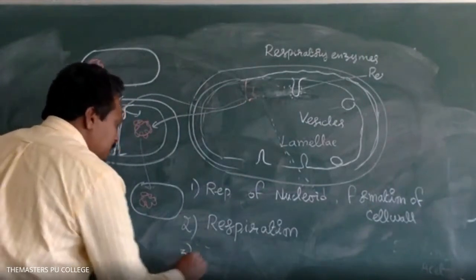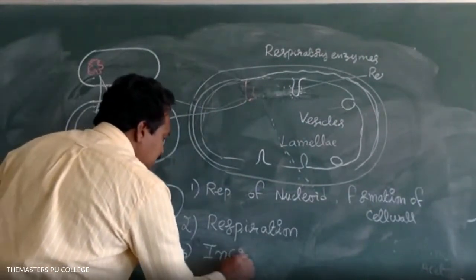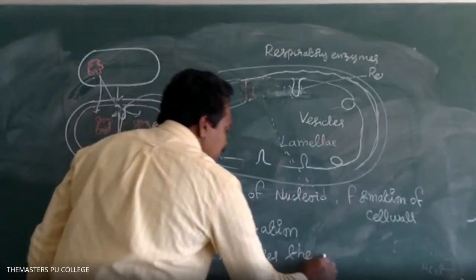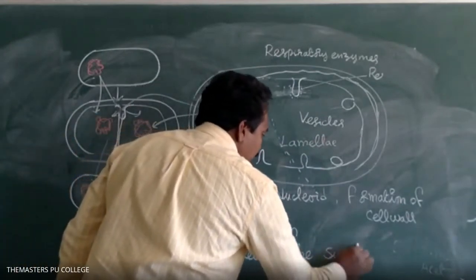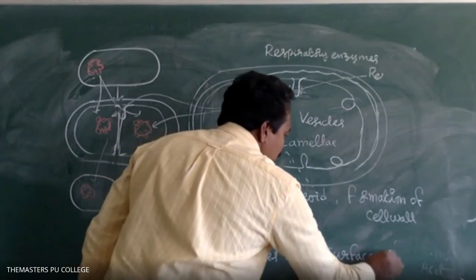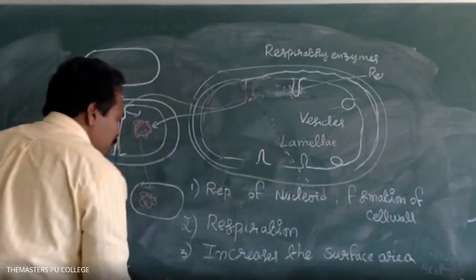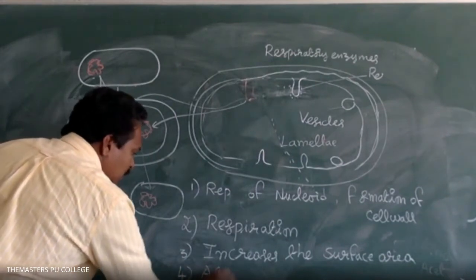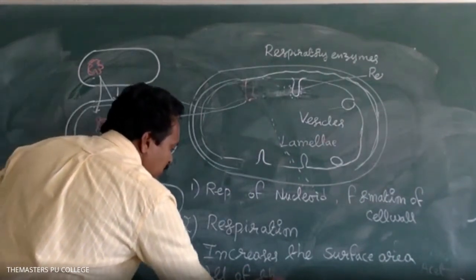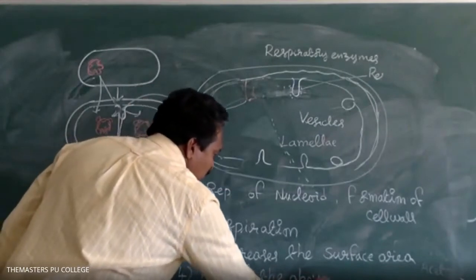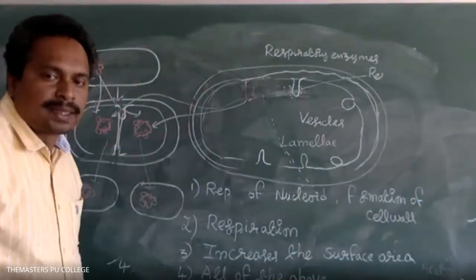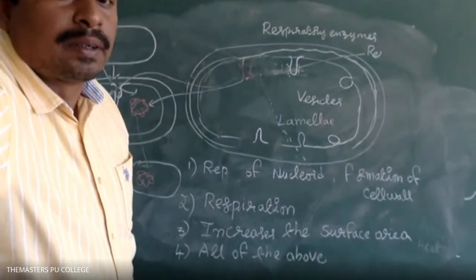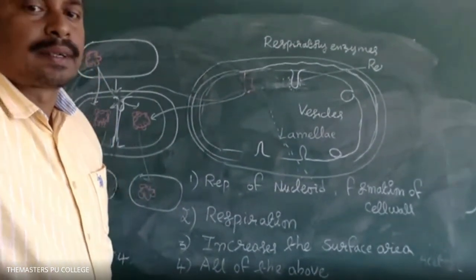Option 3 is increases the surface area of the cell. Option 4 is all of these. What is the answer? Very good. The fourth option, all of these, is correct.